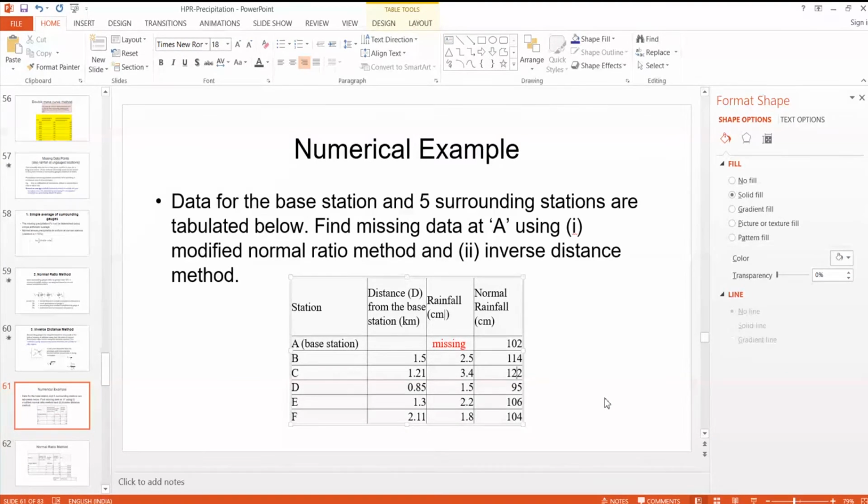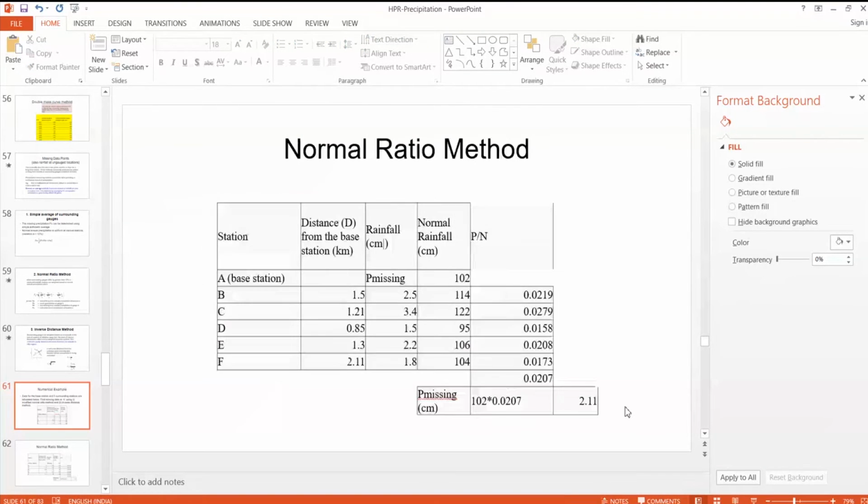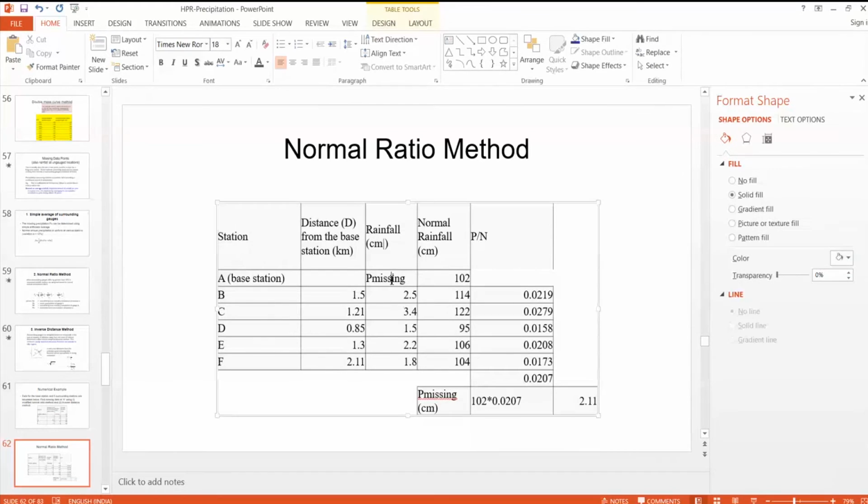So therefore we cannot do the simple average method. So let us use the normal ratio method. In the normal ratio method, at station A the precipitation P is missing, but the other stations' rainfall is given. Then normal rainfall is given in this column: 102, 144, etc. So we have to calculate P by N, that is, precipitation in a given year divided by normal average rainfall. So P by N is calculated in this column.